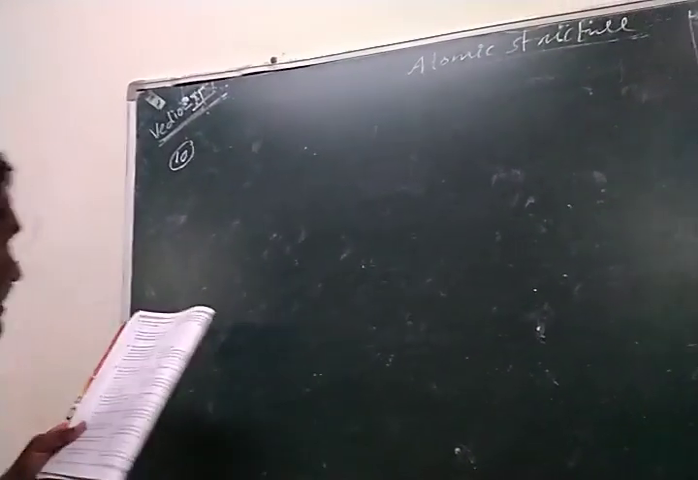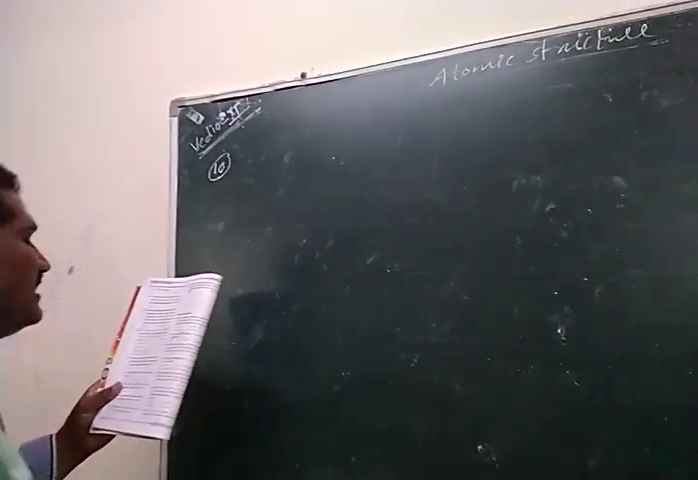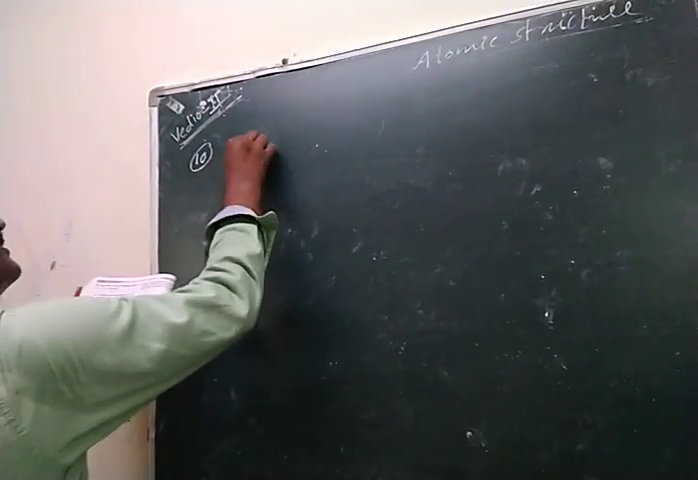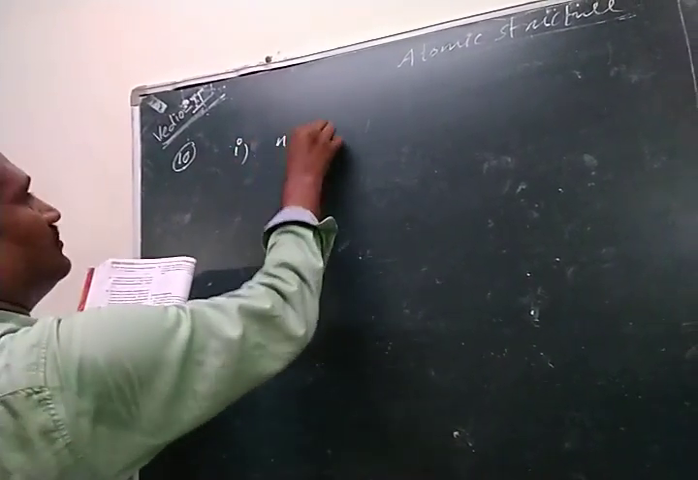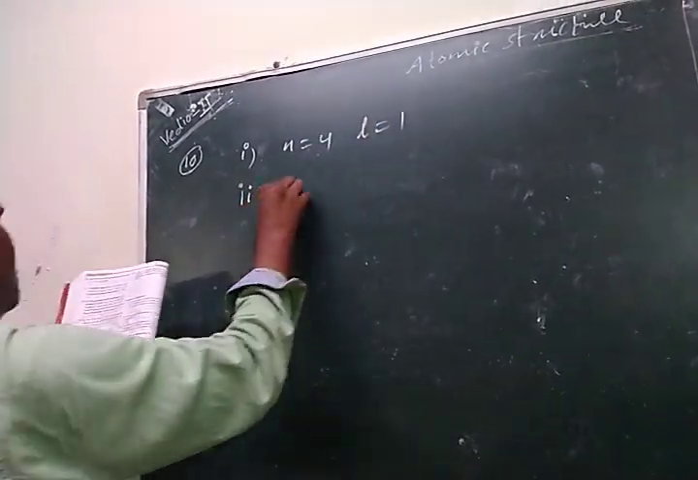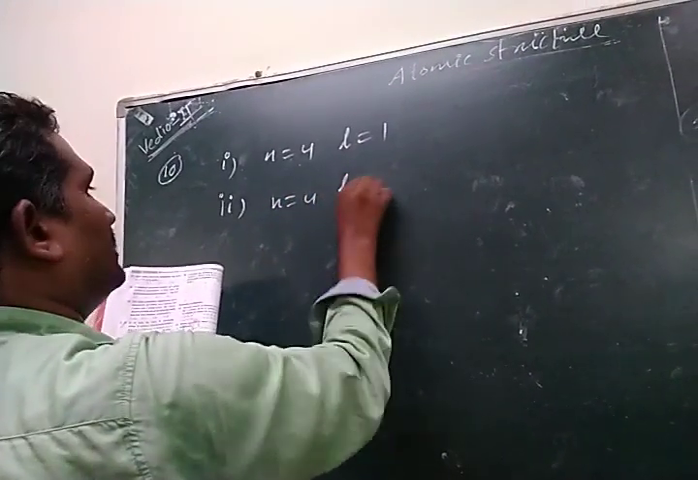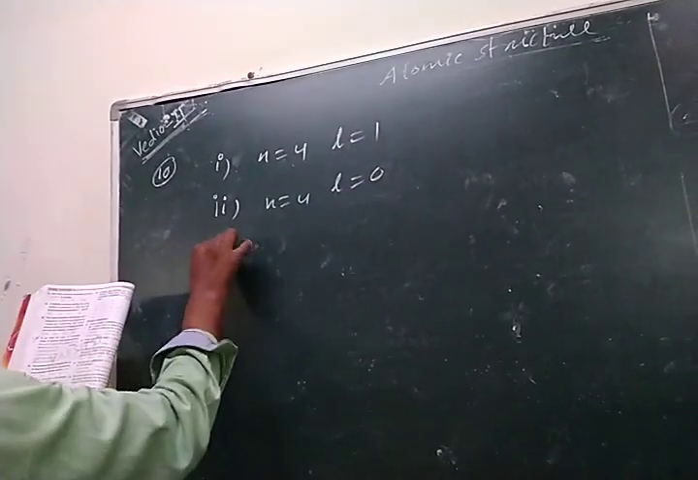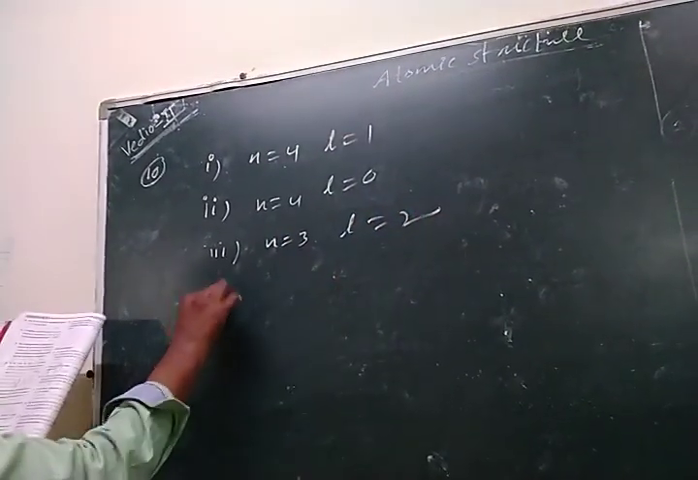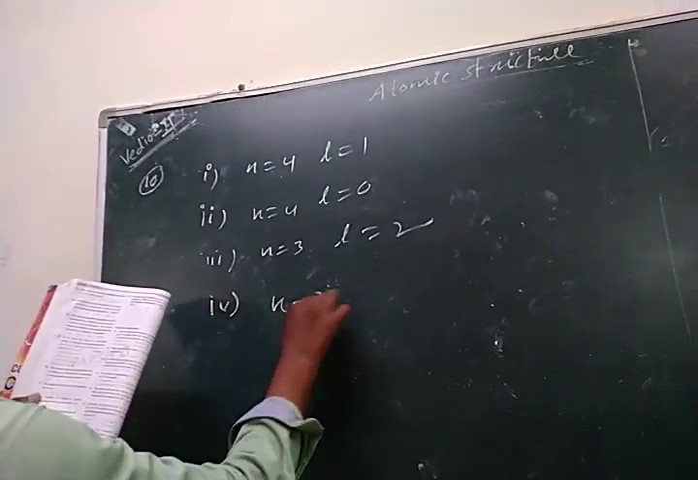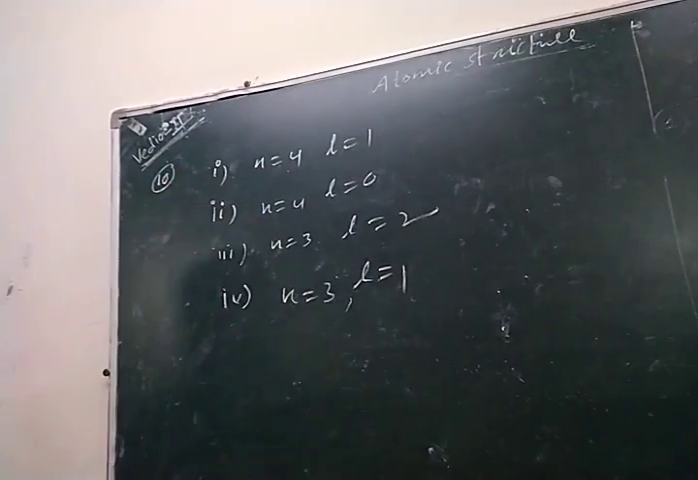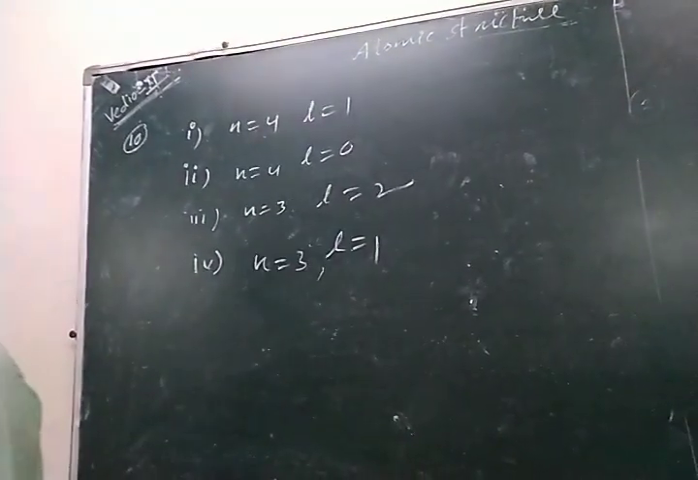Next question. In an atom, arrange the electrons with these quantum numbers in order of increasing energy. First one: n equal to 4, L equal to 1. Second one: n equal to 4, L equal to 0. Third one: n equal to 3, L equal to 2. Fourth one: n equal to 3, L equal to 1. So for these orbitals, we need the energy increasing order.